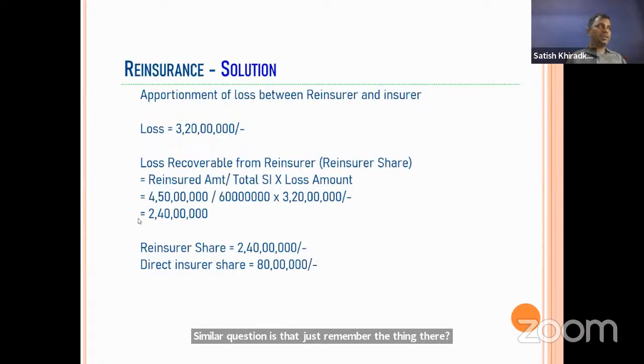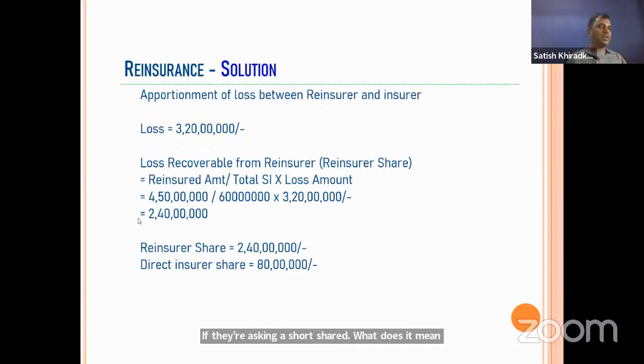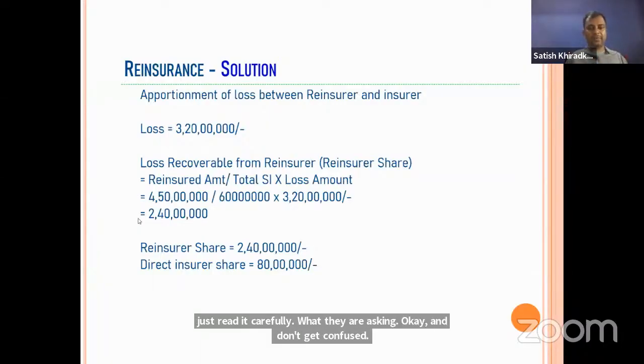What is the reinsured share? Reinsured is nothing but the insurance company, the insurer share. So just read carefully what they are asking, and don't get confused.